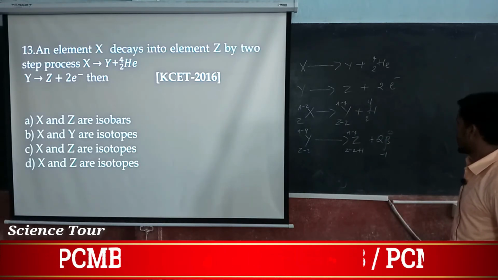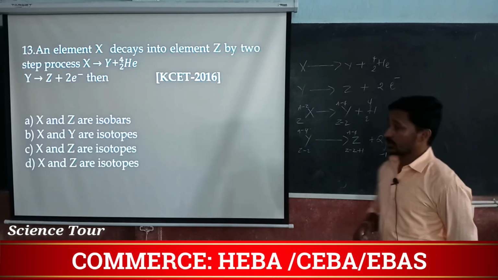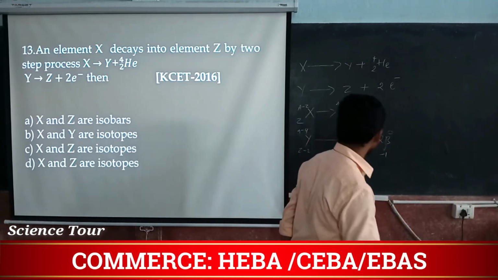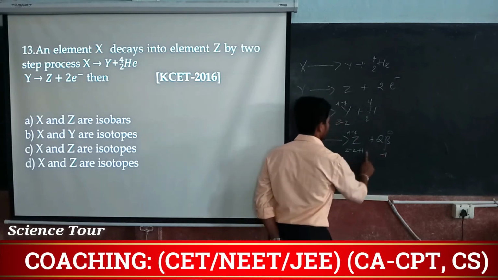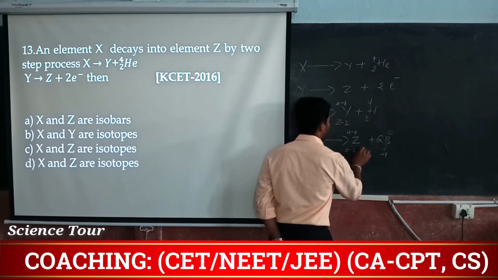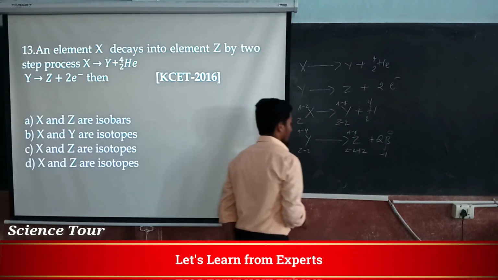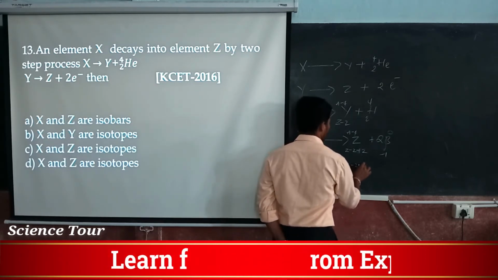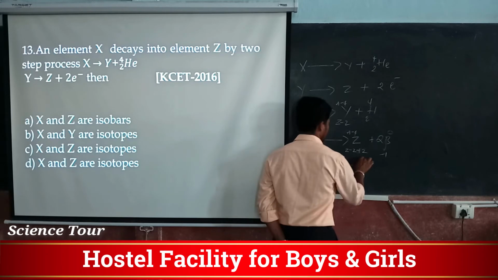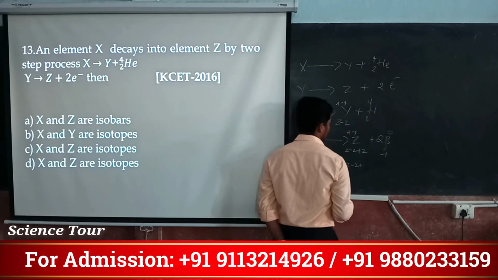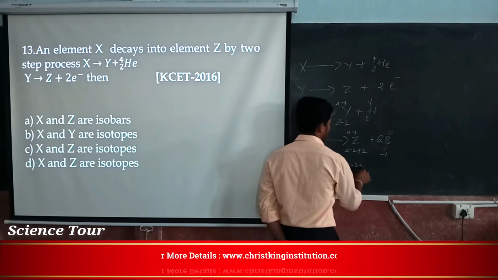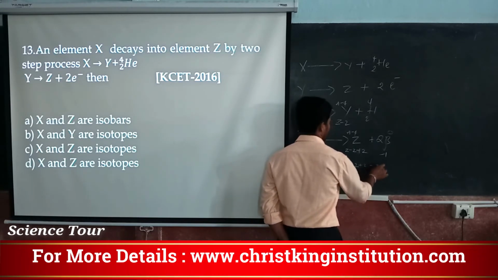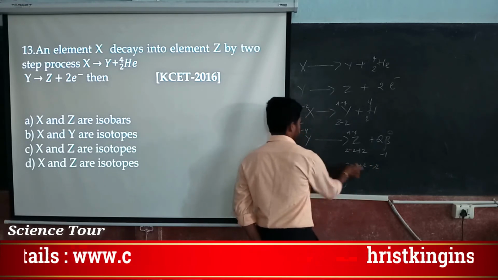Here you can't write one, you have to write 2 times. So Z minus 2 plus 2, minus 2 plus 2 cancels, it remains the same.